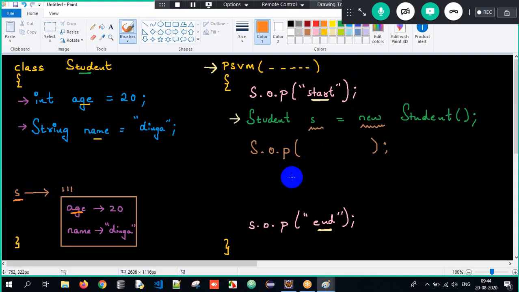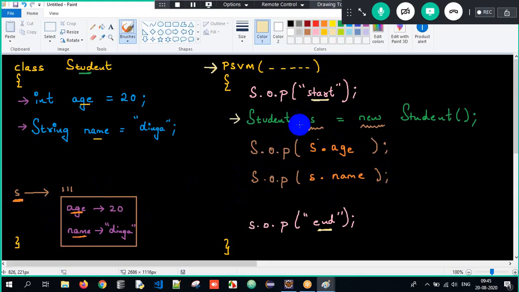Age is present within the object S, so I have to write S dot age. Similarly, if I have to print the name, will I directly write it as name here? No. Why? Sir, the name is present within the object S. So you have to write it as S dot name.